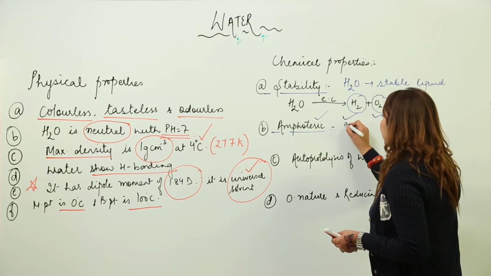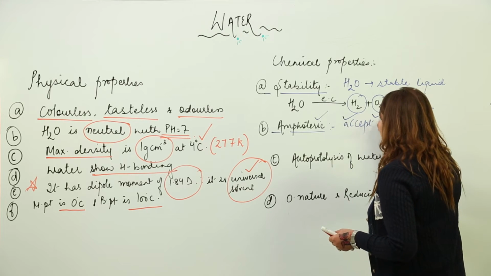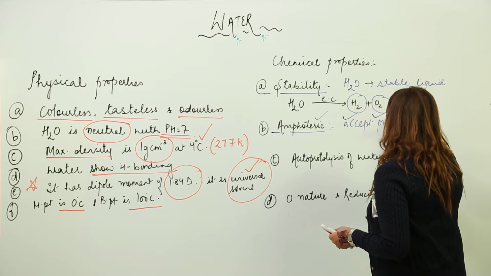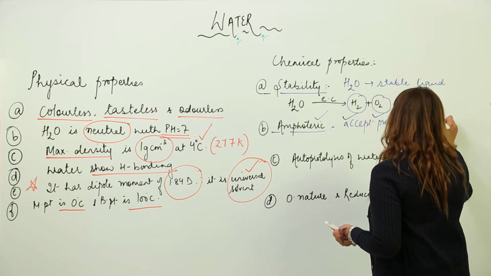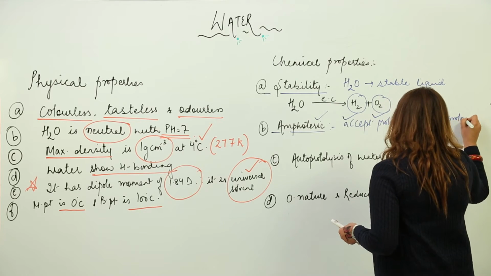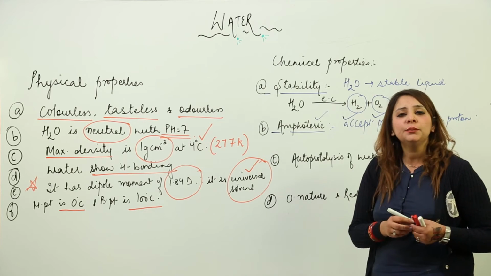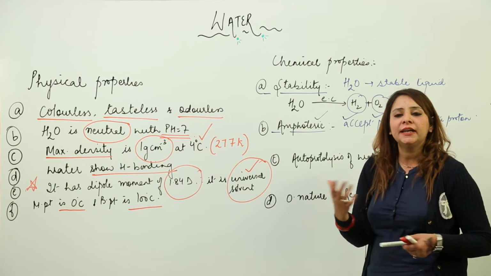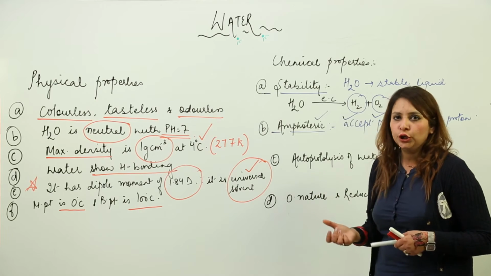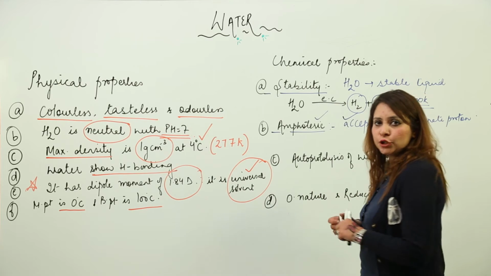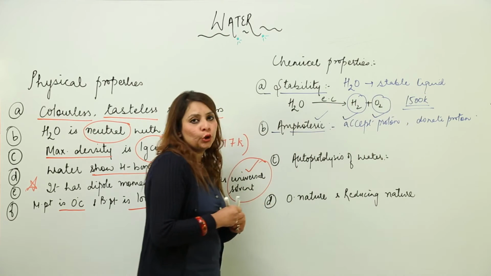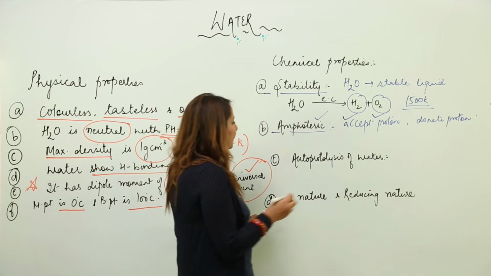That means it can accept a proton and it can also donate a proton. So it can act as a proton acceptor as well as a proton donor. We will see certain reactions where it acts as proton donor and proton acceptor.